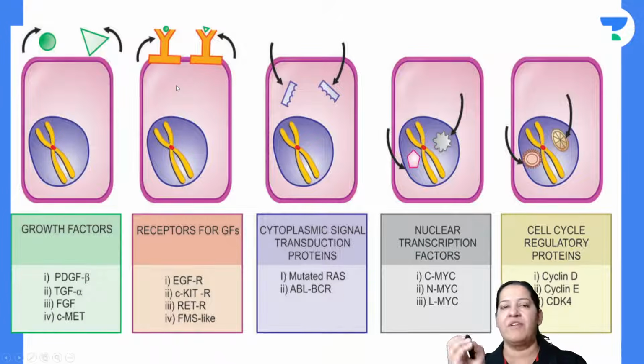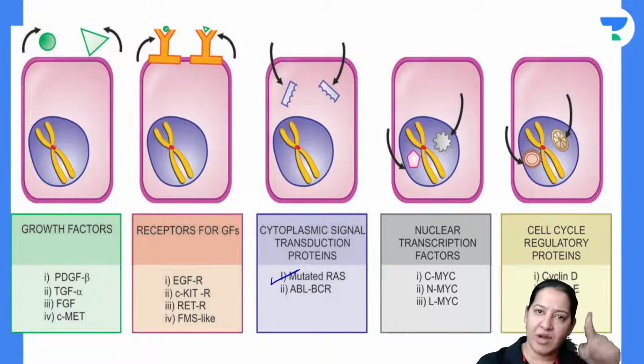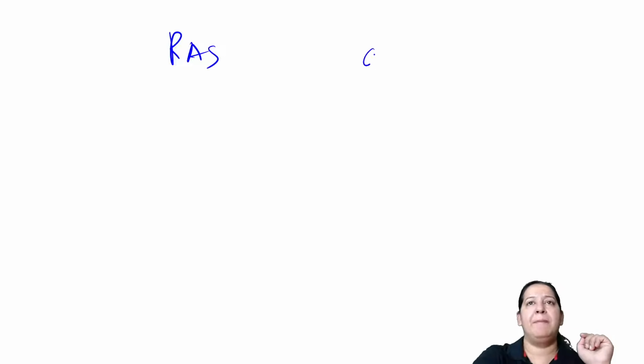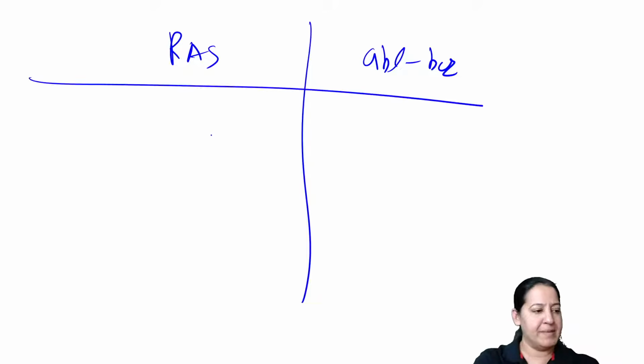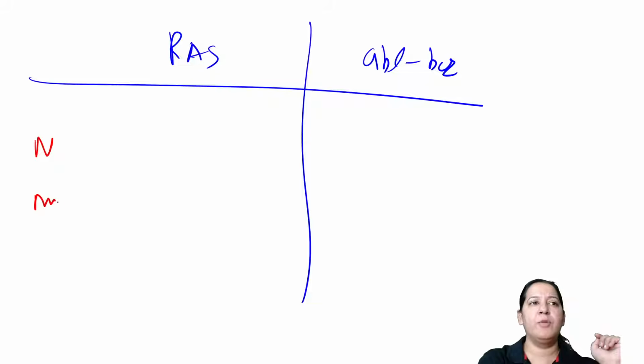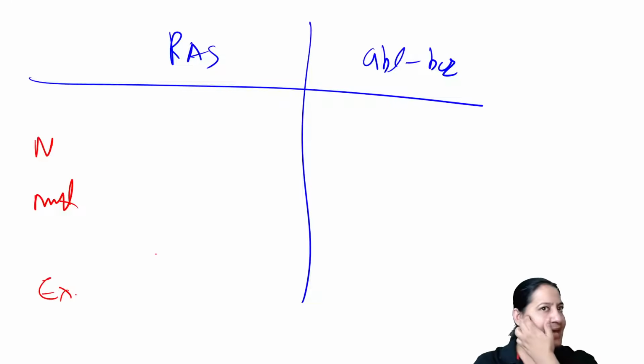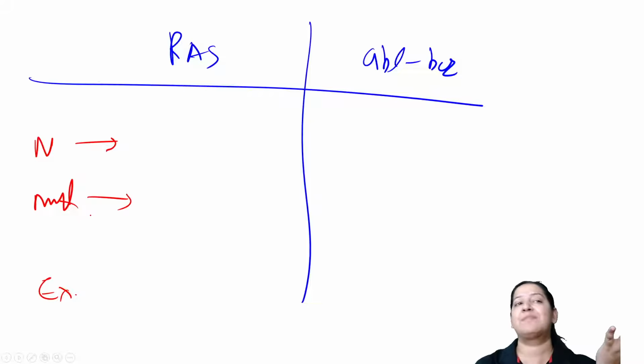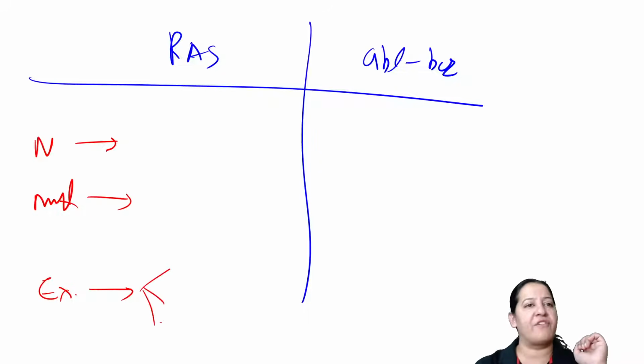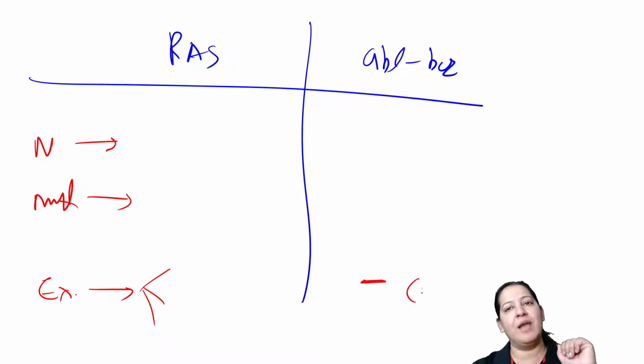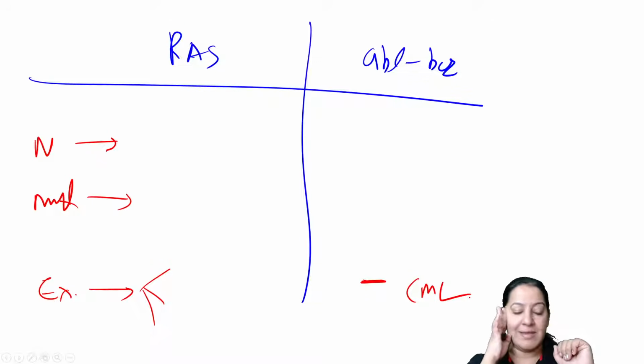I want thumbs up from everyone. So till now I am done with the RAS gene. I am done with the ABL BCR gene. In RAS and ABL BCR also, I taught you what happens normally, what happens during mutation, and the examples. Normally क्या होता है? In mutation, how does uncontrolled mitosis take place, what are the cancers caused by RAS, and what is the example of ABL BCR? Only one cancer, treated by imatinib. So that is the summary till now.